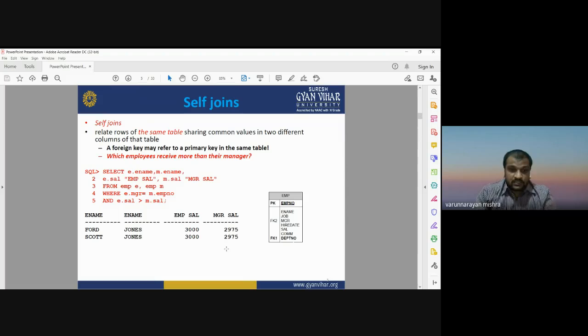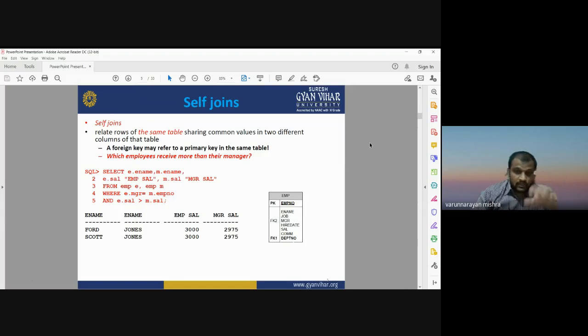When you run this, you will get the result: these two employees, Ford and Scott, are having more salary than the manager's salary. So self join can be used as an advanced SQL processing that can work on the same table. You do not need to go for different tables. It also has the property to share a common value in two different columns of the same table.